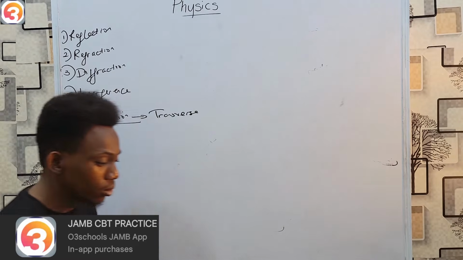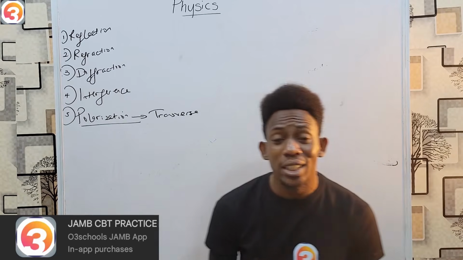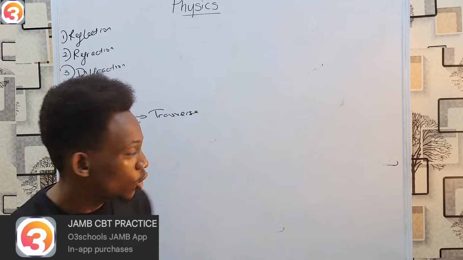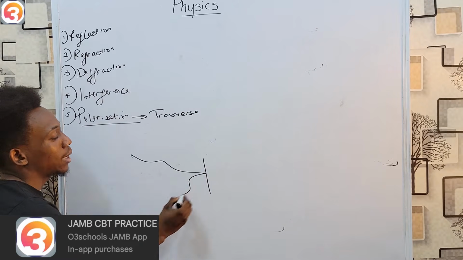We have reflection. What is reflection? Reflection is the bouncing back of a wave when it hits an obstacle. So the wave goes forward, hits an obstacle it cannot pass through, and bounces back.